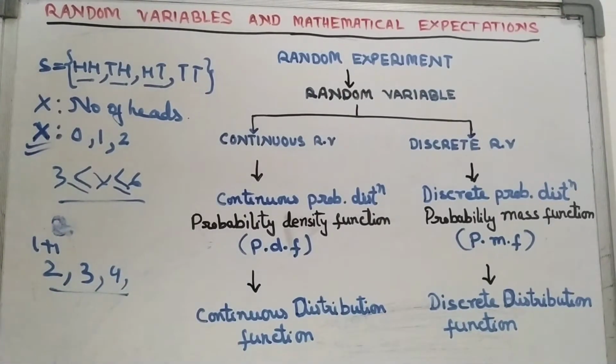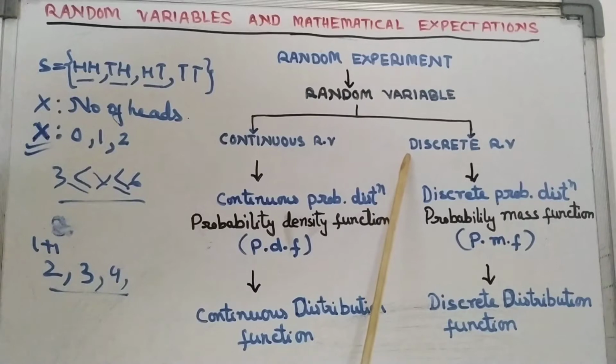Okay. Now in this chapter we will study the probability functions. The probability function of a continuous random variable is called the probability density function. Okay, it is a continuous probability distribution. Symbolically we write PDF.